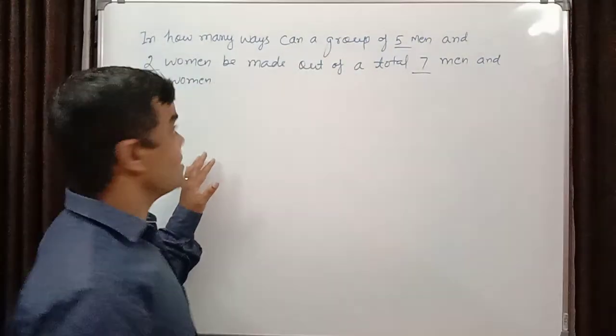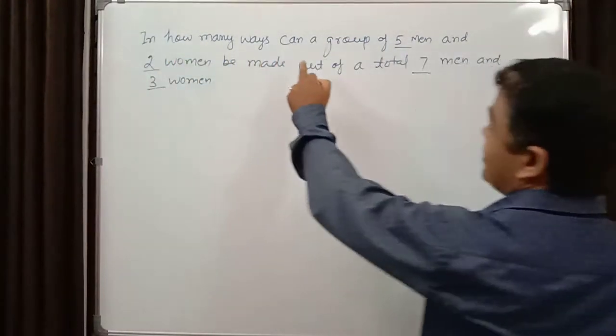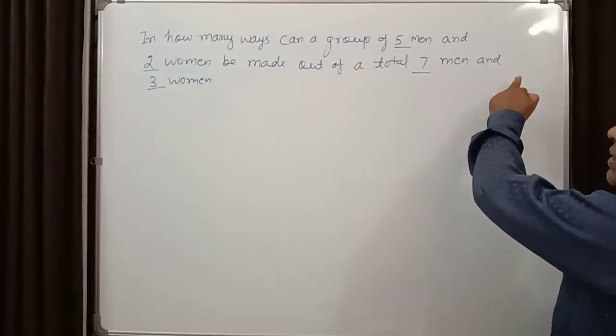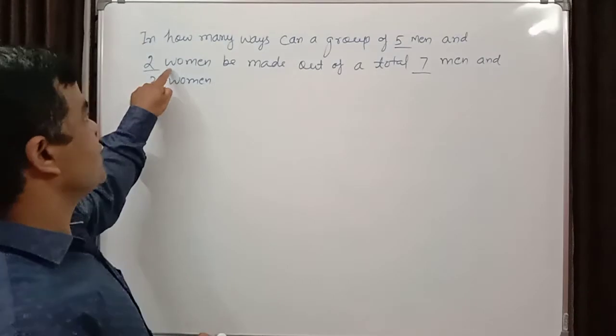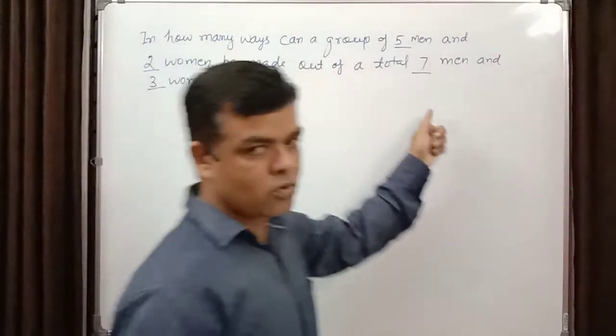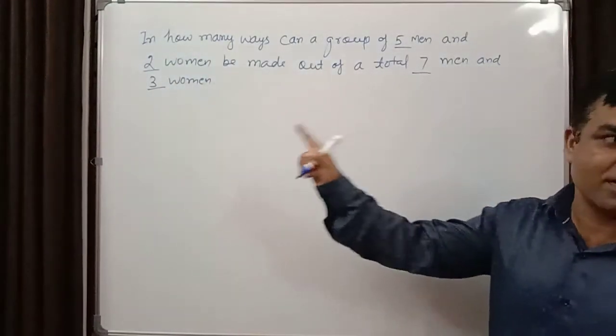Just pay attention. In how many ways can a group of 5 men and 2 women be made out of a total of 7 men and 3 women?